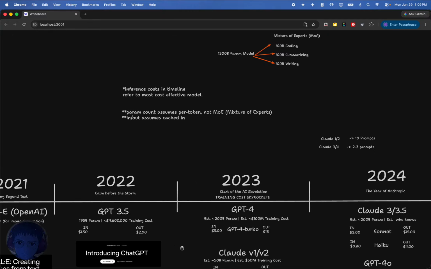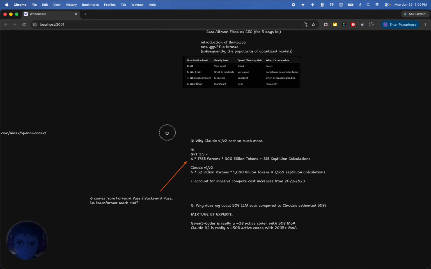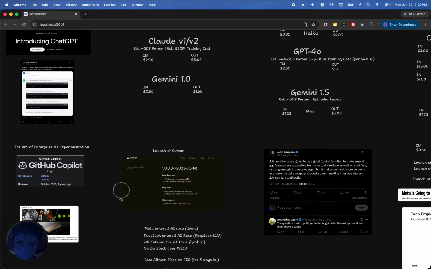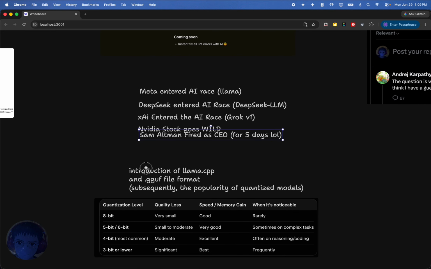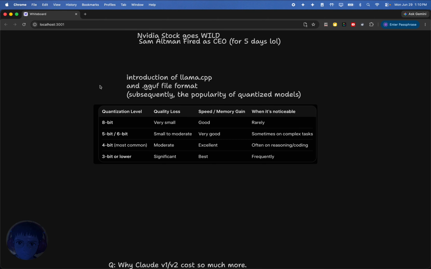But there is one thing I do want to mention, and that was back in 2023, I believe. Let's see here, when was this? I have to refresh my brain of when this happened. I think it was 2023, sorry. 2023 was the introduction of Llama CPP. So this is really the year local LLMs took off. Llama CPP really streamlined the process. It made it a lot easier to get up and running with local LLMs. And then we also had the introduction of the GGUF file format, which really reduced the overall file size of the LLMs. These two in conjunction really made it a more streamlined process of using local models.